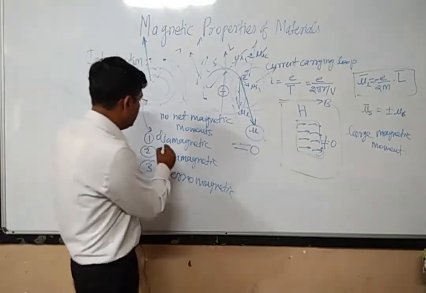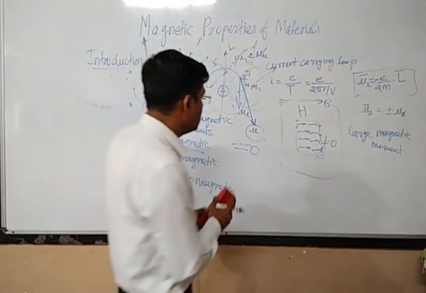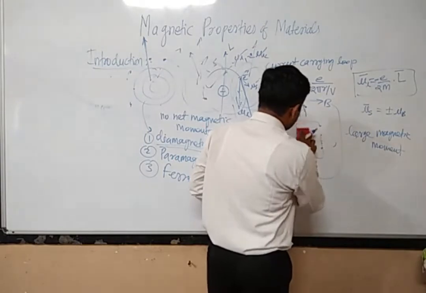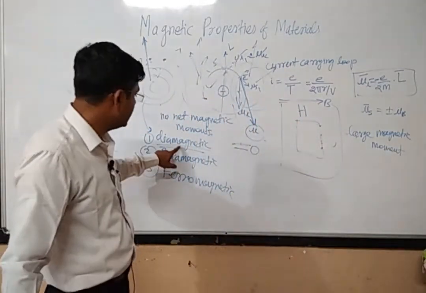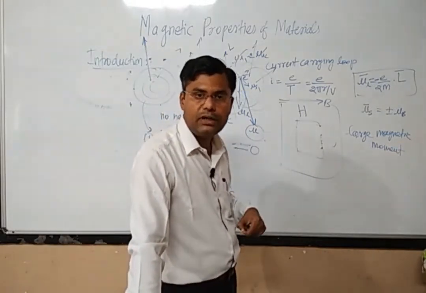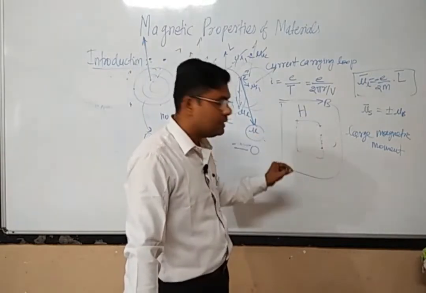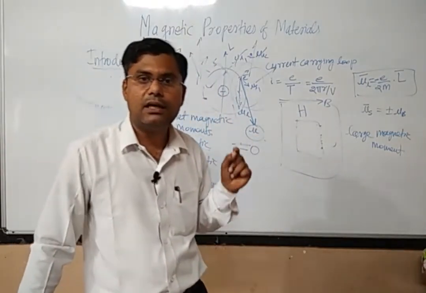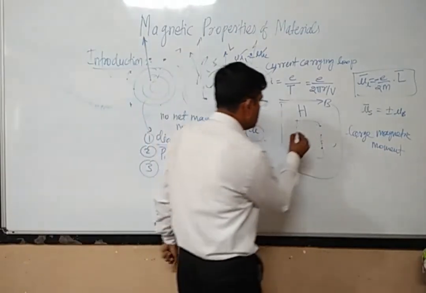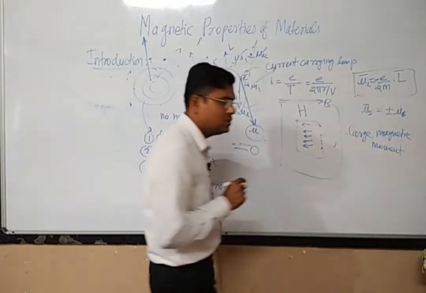What about diamagnetic materials? If I keep a diamagnetic material in an external magnetic field, it is found that this diamagnetic material will generate a magnetic field in the presence of the external magnetic field. It is a very weak magnetic field, but it will be generated in the direction opposite to the external magnetic field.